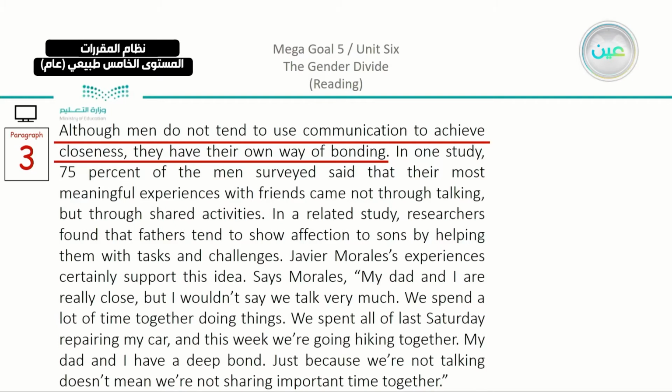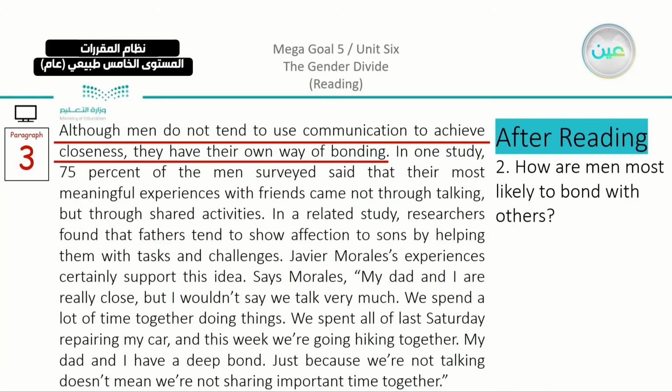So our question here is going to be, how are men most likely to bond with others? So if they do not communicate by talking, how do they bond with others? You can see the completion of the answer. They have their own way of bonding.